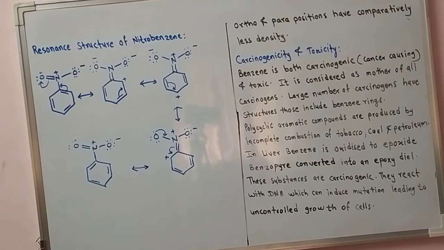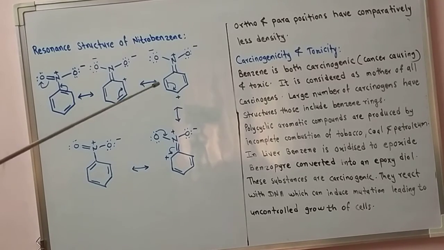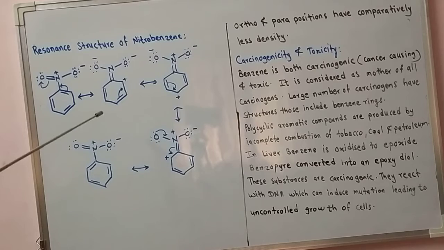Now the ortho and para positions have comparatively less electron density. If we see all these structures, the positive charge is on the ortho position and para position, so comparatively it has less density than the meta position. Therefore the electrophile attacks the meta position, where the electron density is more as compared to ortho and para. Therefore nitrobenzene, on further substitution using an electrophile, gives the meta product as the major product.